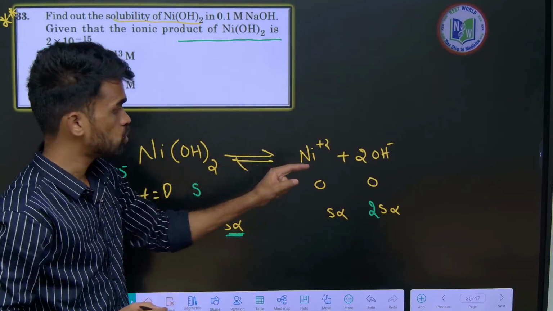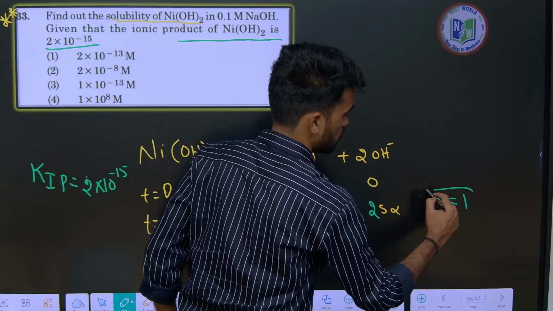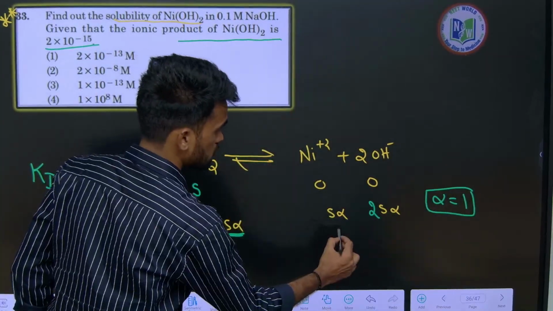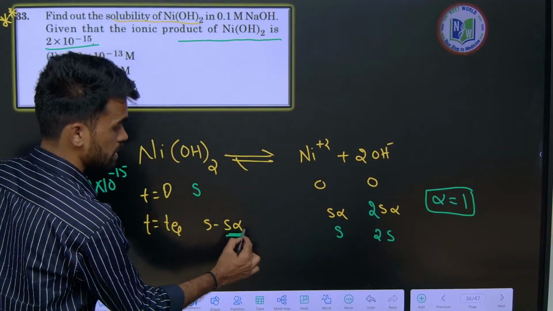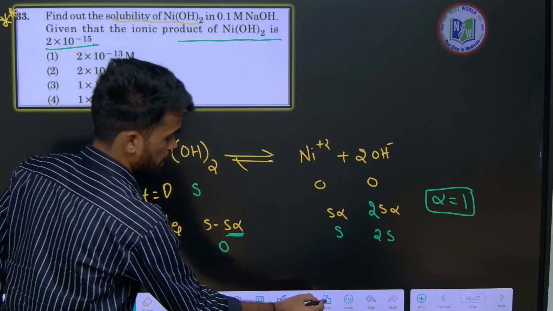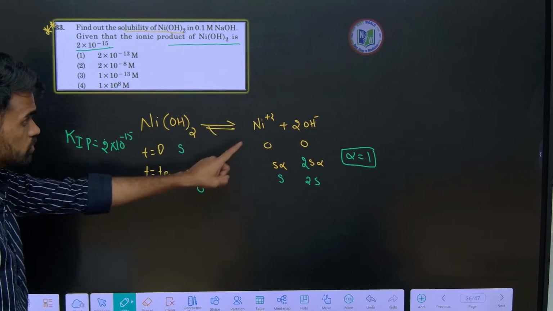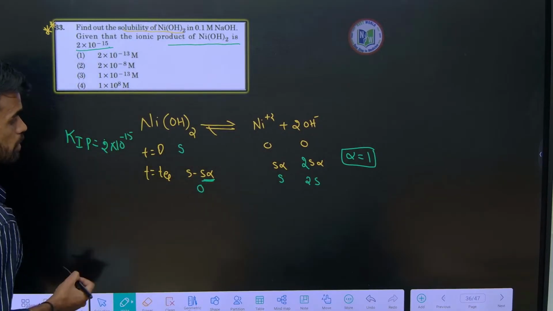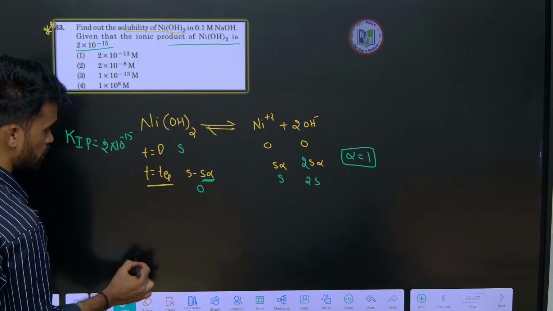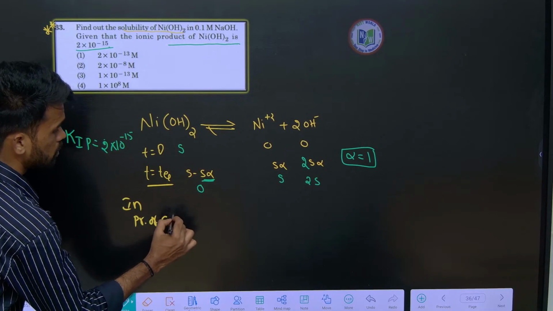Now the dissociation will be 100%, so alpha value here will be 1. If alpha is 1, this becomes S, this becomes 2S, and S minus S will be 0, right? I hope it is clear, no confusions, right? So this is in absence of common ion. Okay, so now in presence of common ion, what happens to the equilibrium?